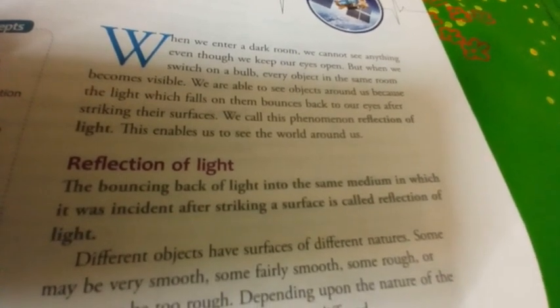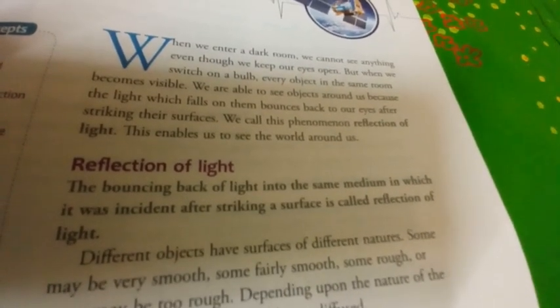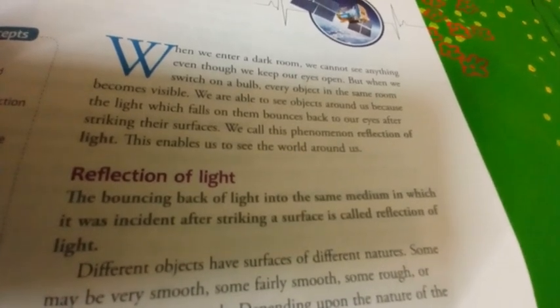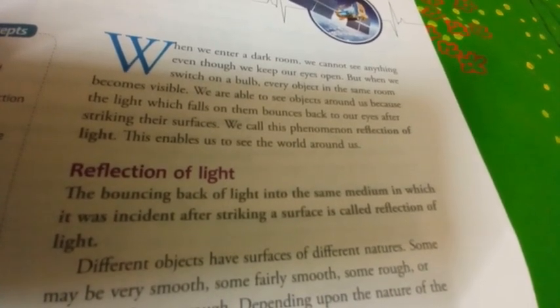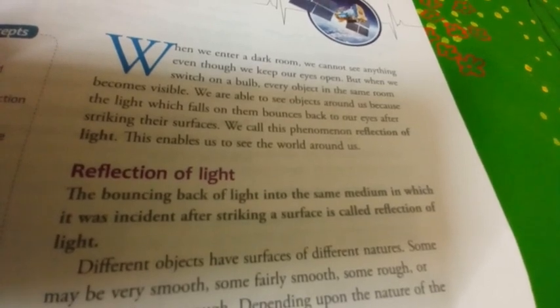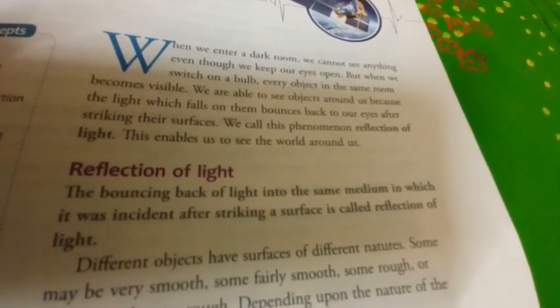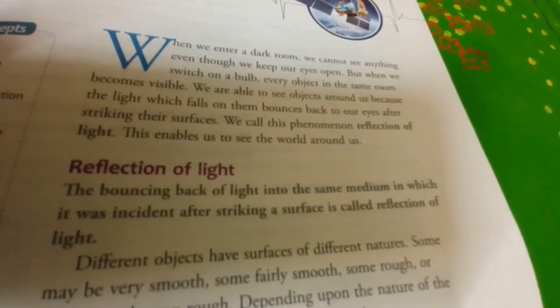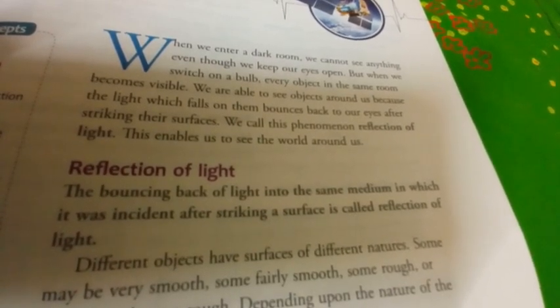In the same way, when light falls on any object, a part of it bounces back. When these rays reach your eyes, the message is sent to the brain and you see the object.